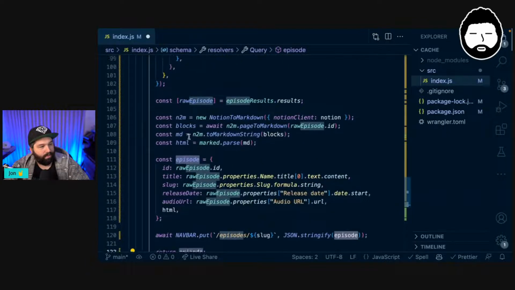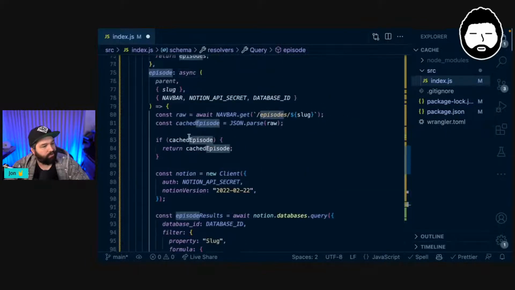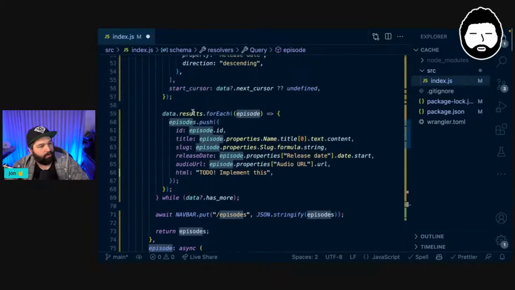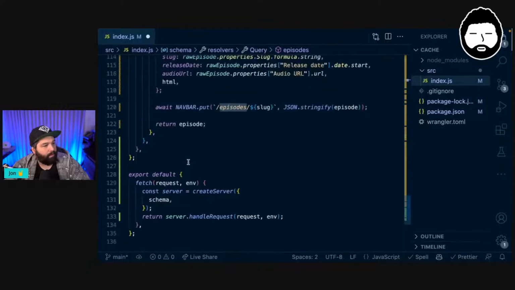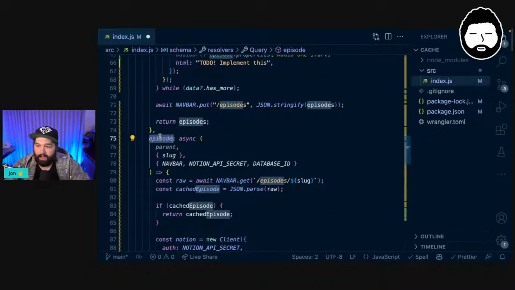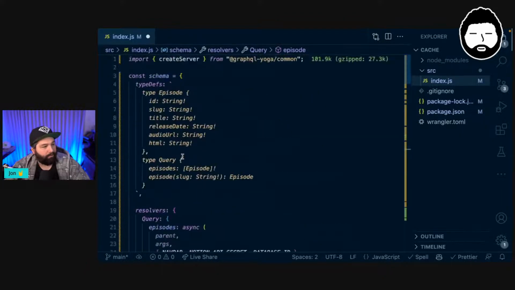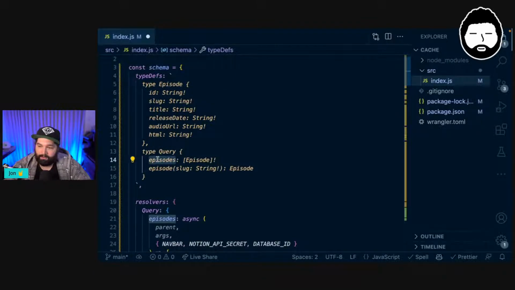So that should handle both of those use cases, where we can now call our episodes query, and then we can just specify what we would like to get back from GraphQL, or we can call our episode query. The slight difference here is that we need to pass through a slug for the thing that we're looking for. So if we have a look up here at our query, episodes, we don't need to pass anything additional. We just say we want all of the episodes, and then we get back an array of episodes. But if we want to get an episode, we need to pass a parameter of a slug, which has to be a string, and then we will get back an episode associated with that slug.